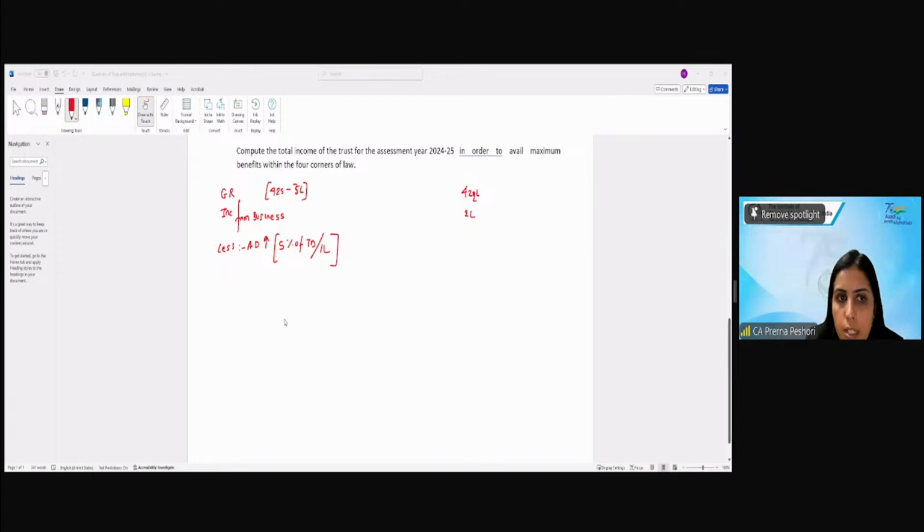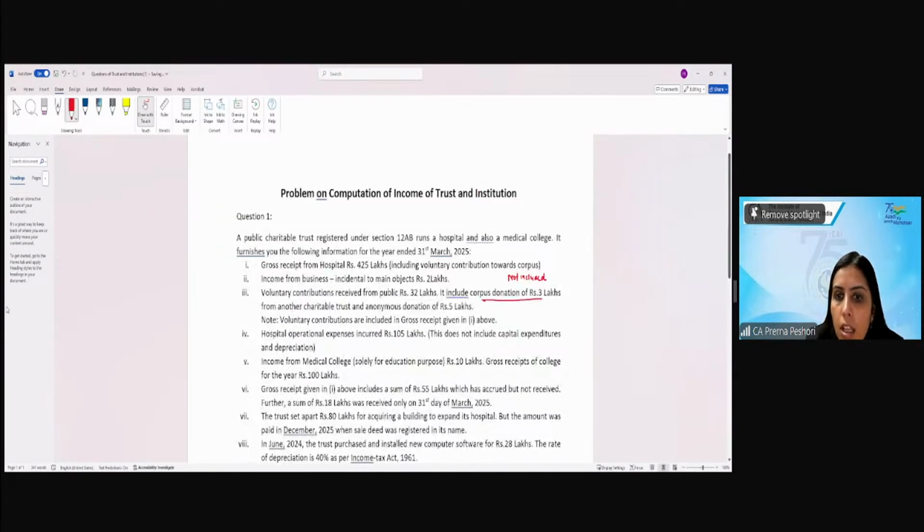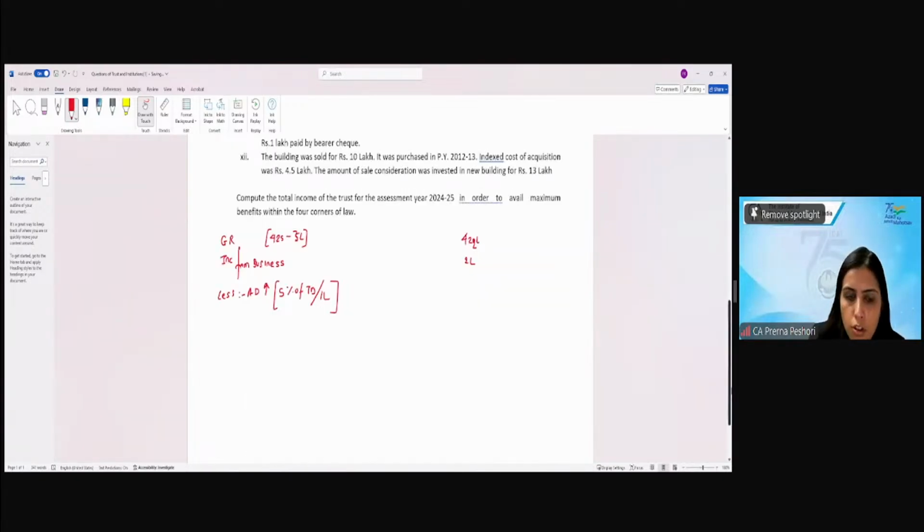What is the total donation that you will consider? What is 5% of total donation? What is total donation here? Here 32 lakhs. Correct? Here this will include the corpus also. Yes. So 32 lakh is my total donation.